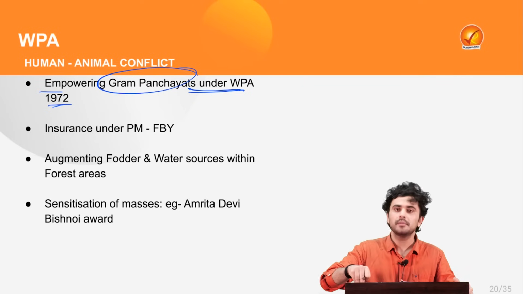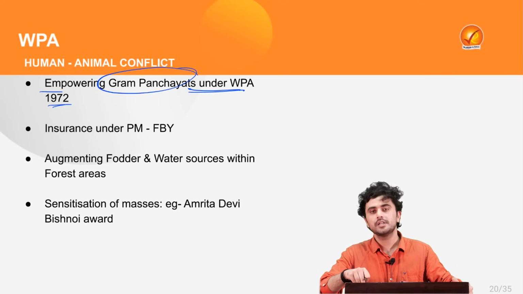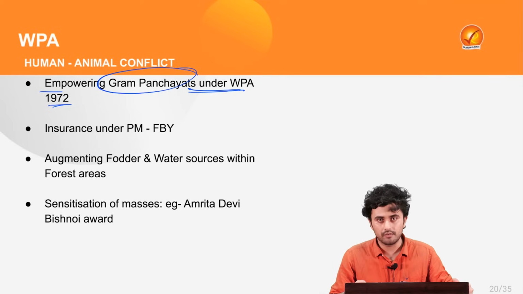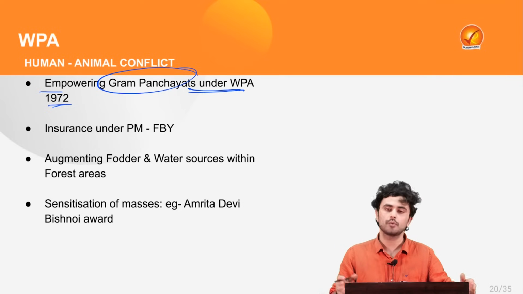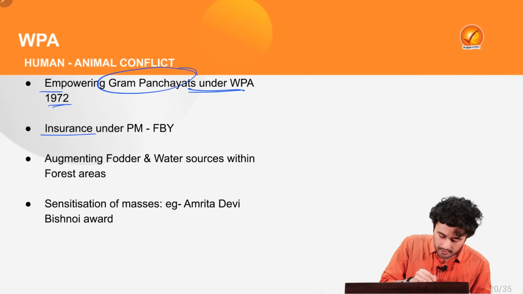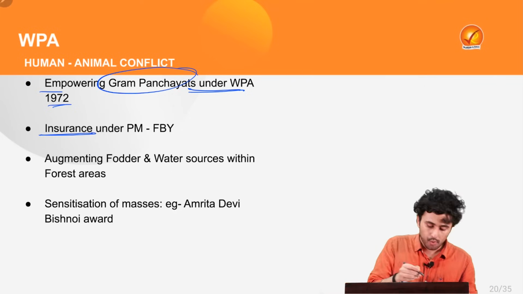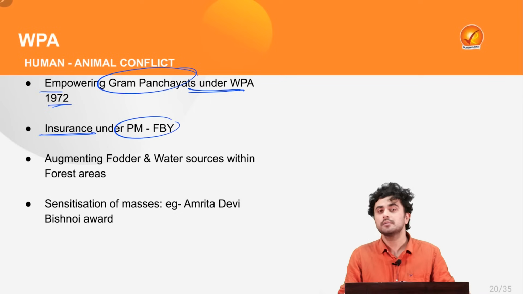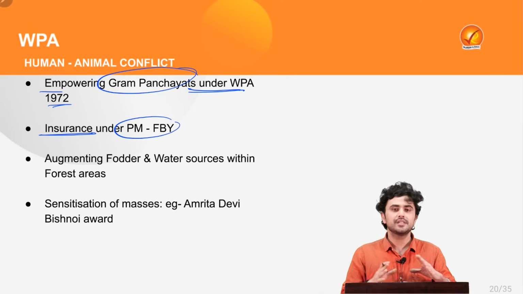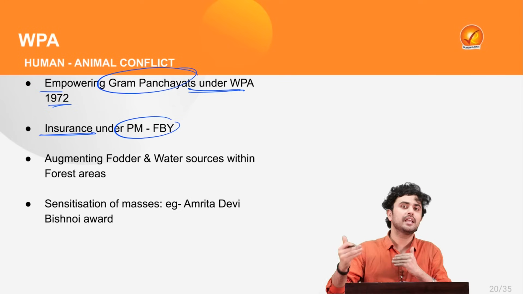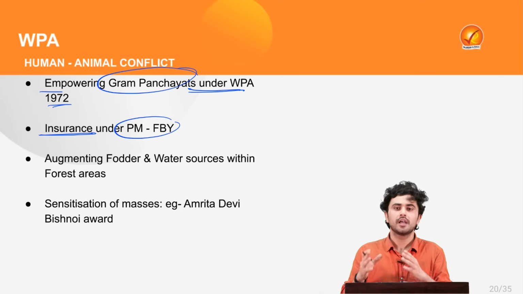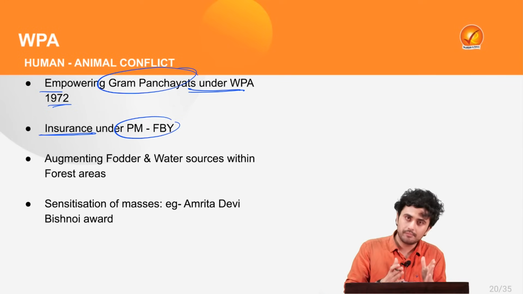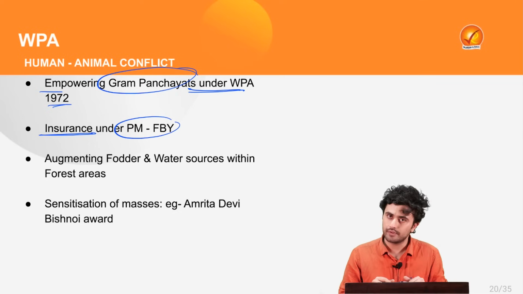At the same time, the right to declare vermin shall be passed on to the state government under the WPA 2022. Also, there should be crop insurance provided under Pradhan Mantri Fasal Bima Yojana, so that these farmers do not engage with the herd of elephants and minimize the animal-human conflict.